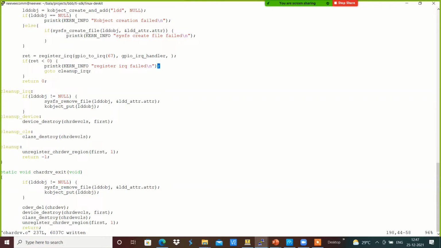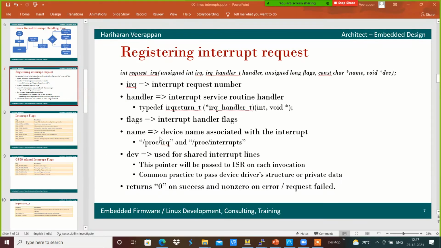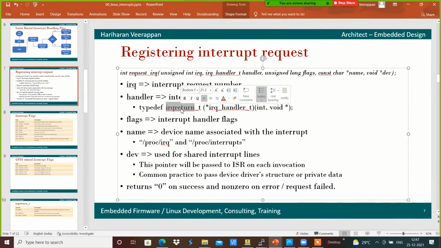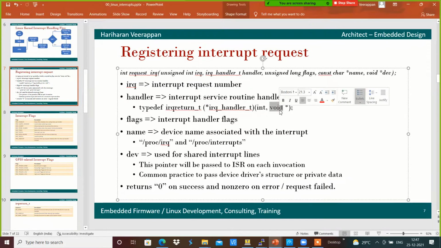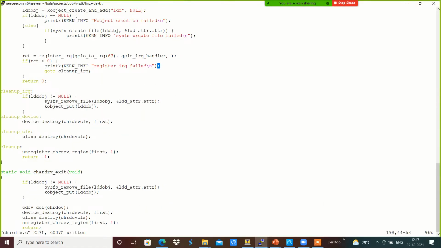Now we have to pass the arguments. For example, the gpio_irq_handler is of type irq_return_t, and it takes an integer, the IRQ number that we will be getting, and void *data that we will also be getting. I'm going to register this, for example, gpio_irq_handler here.